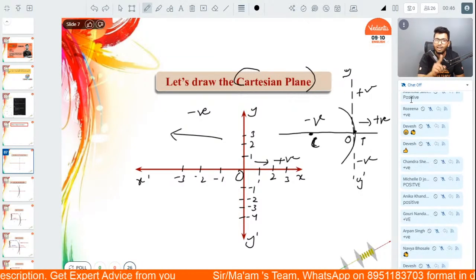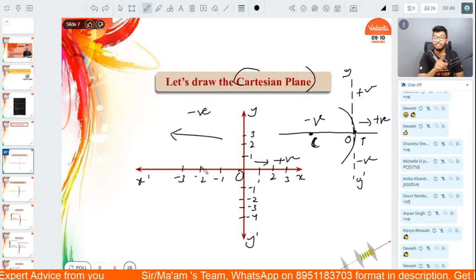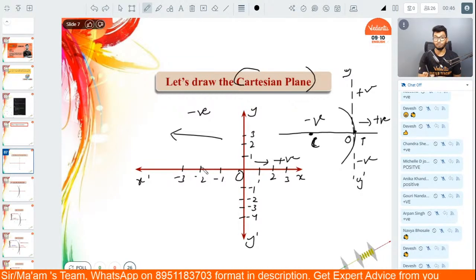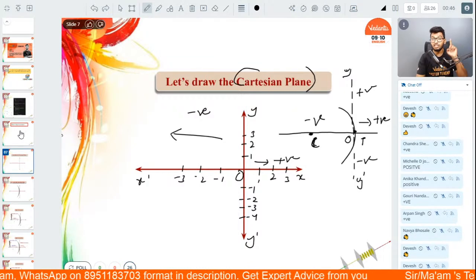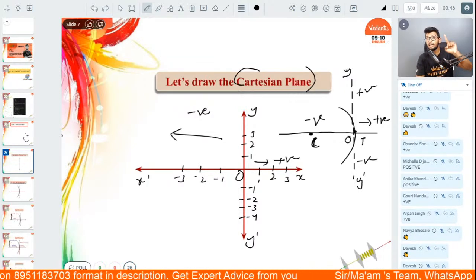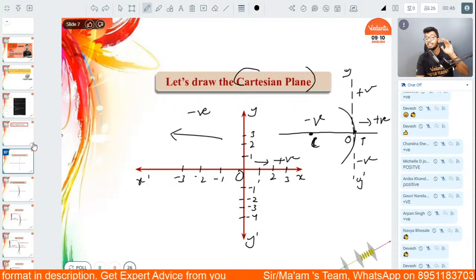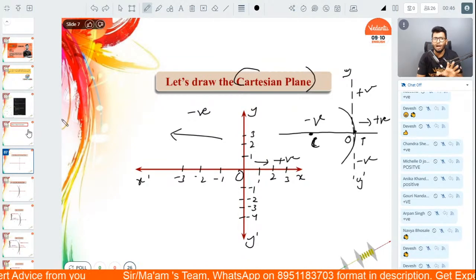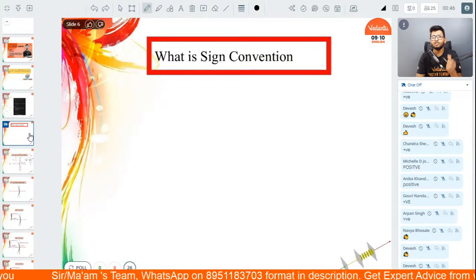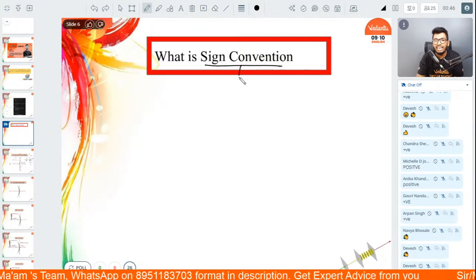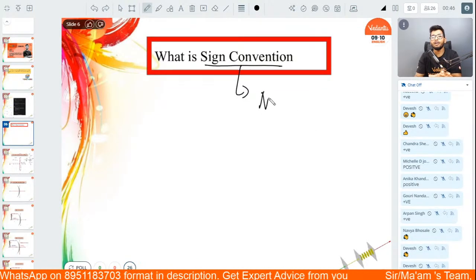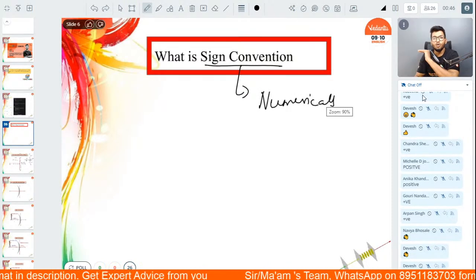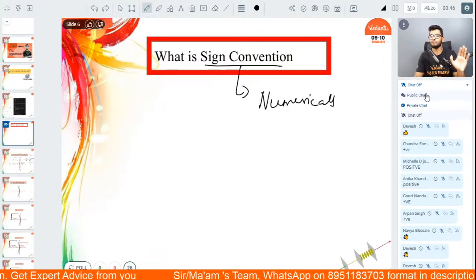So if you remember your Cartesian planes, when you're drawing your ray diagrams, your sign convention also becomes very, very simple. Now, why is this Cartesian plane so important? Why is this sign convention so important? Because you need this for your numericals. Without this, you cannot do your numericals.